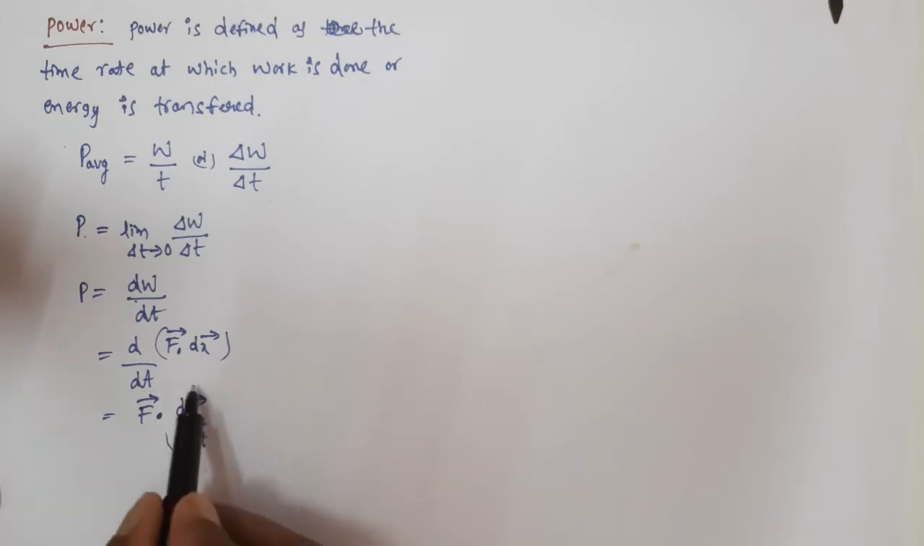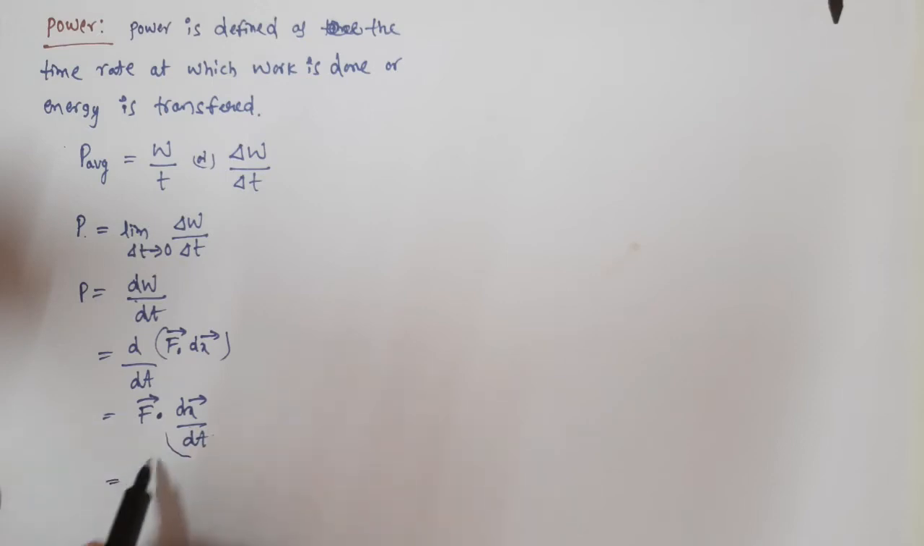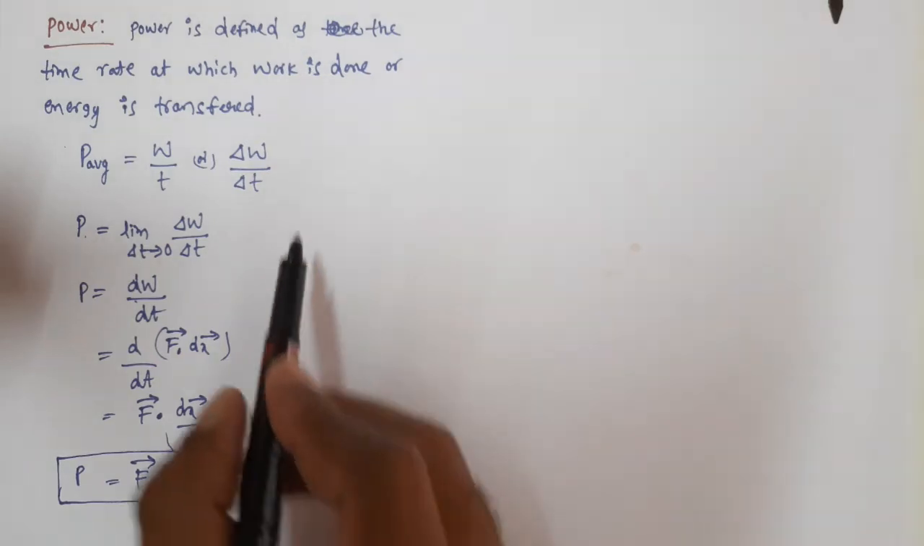So what is this, guys? This is nothing but instantaneous velocity. So dx bar by dt can be written as v bar, the instantaneous velocity. So P, the instantaneous power, is equal to the scalar product of force and the instantaneous velocity of the object.